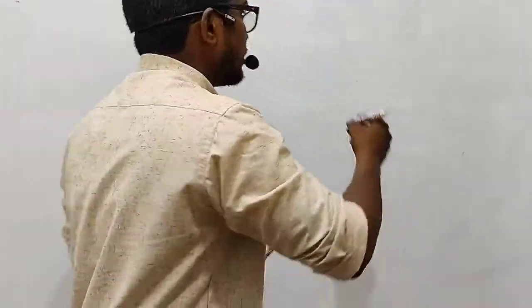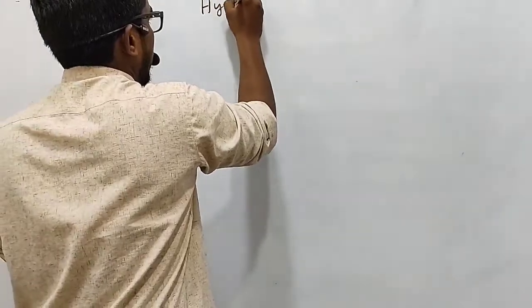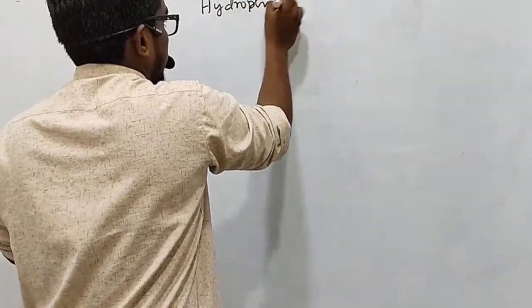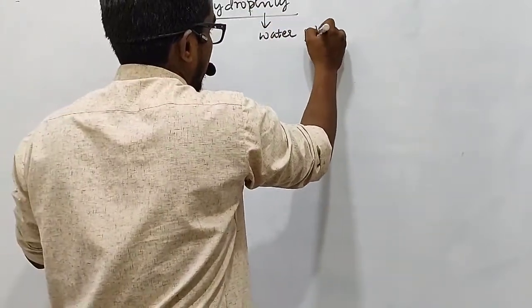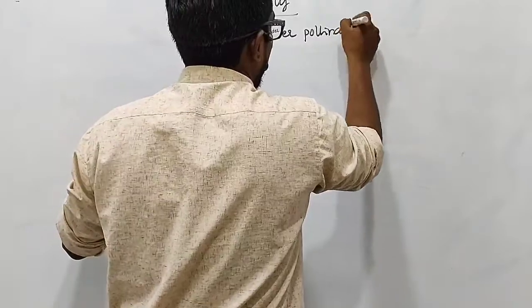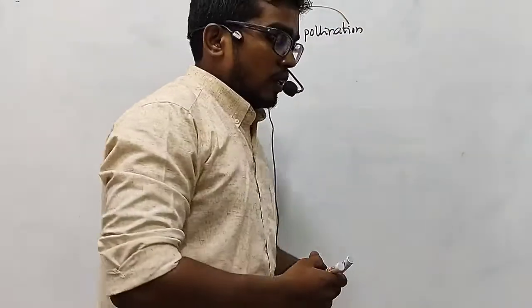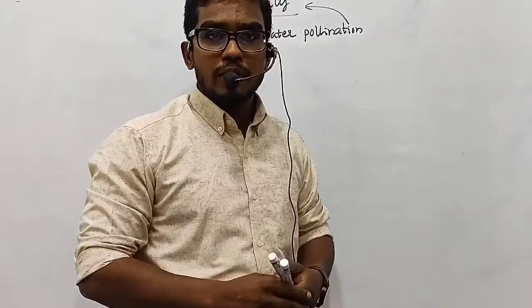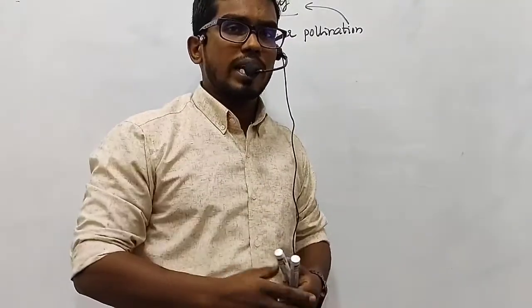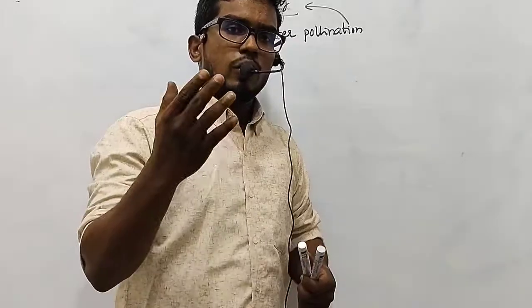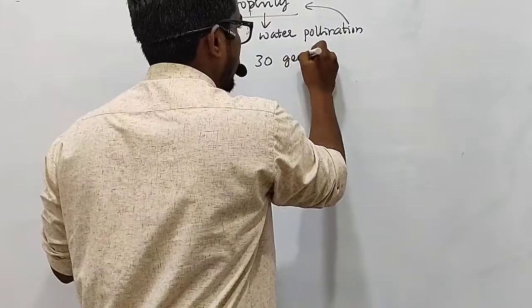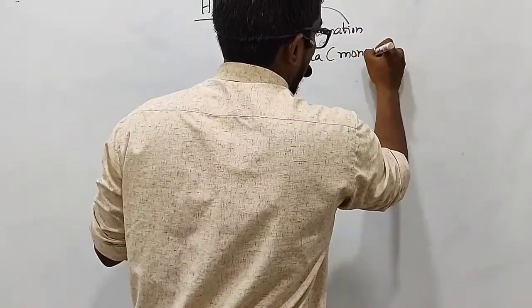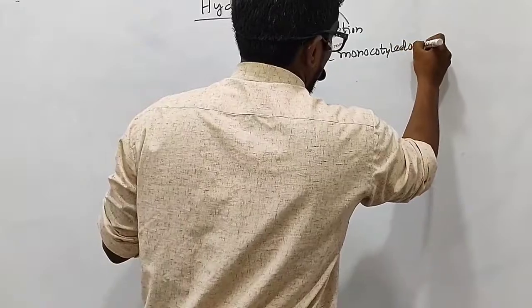So dear students, the next pollination type we are going to discuss here is hydrophily. So water pollination is generally referred to as hydrophily. Here the important point you need to remember, my dear friends, is that not all plants show hydrophily. Only a few of the plants, let me tell you, we have only 30 genera of monocotyledonous plants which show